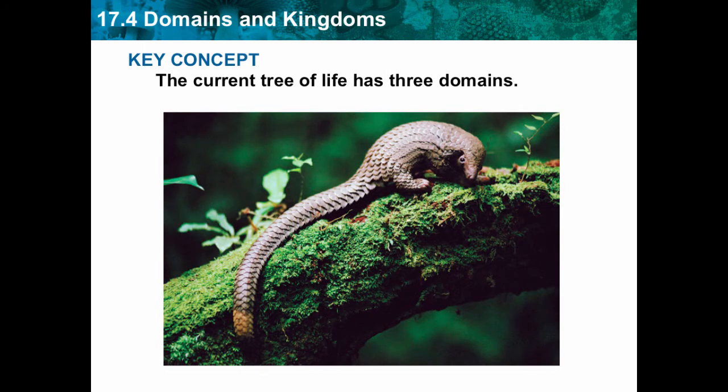All right, guys, so we are going to talk about scientific domains, kind of finish up what we had started in class. So, the key concept is that the current tree of life has three domains. Now, we know that everything that is living is made up of cells, and scientists like to classify all living organisms. And so, we're going to talk about the domain, which is the biggest branch on the current tree of life.